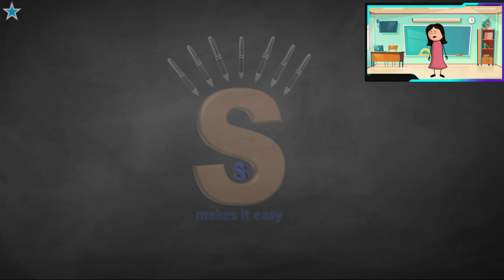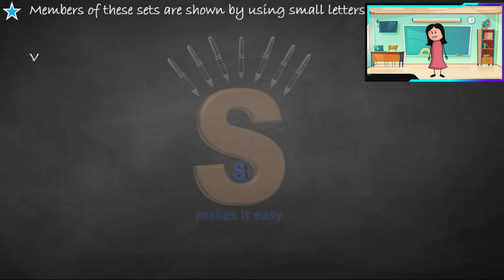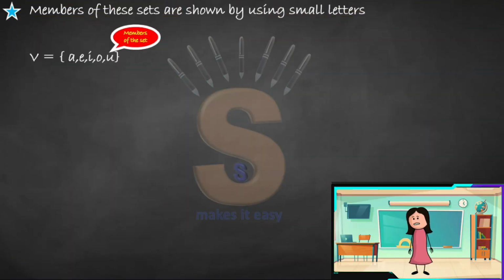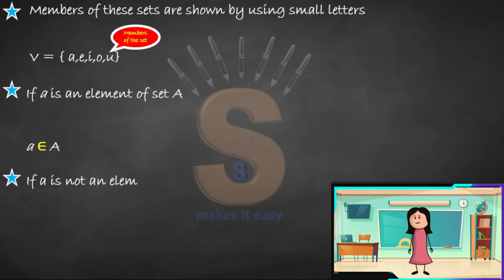Now, like we called this the name of the set, we also have something called the members of the set. When we are writing the members of the set, we write them in small letters, and the capital letter is only for the name of the set. So here, this is your members of the set. If you see, they are written in small letters, and V is written in capital letters.